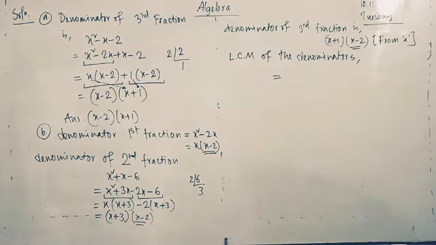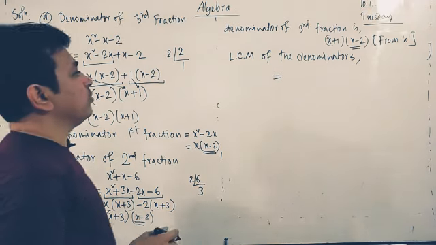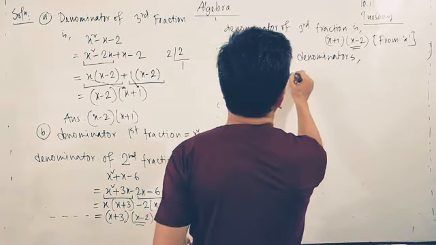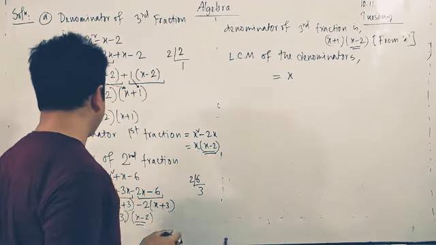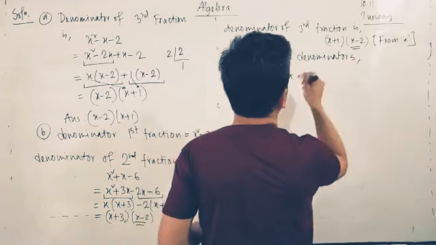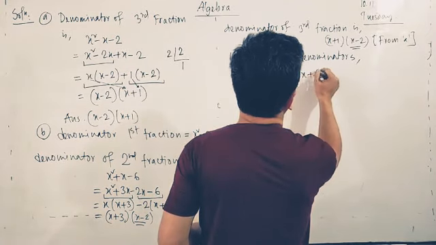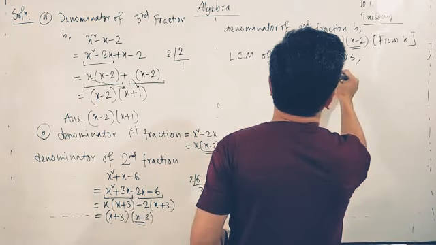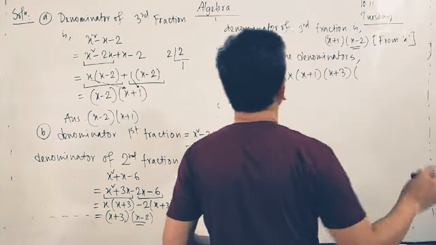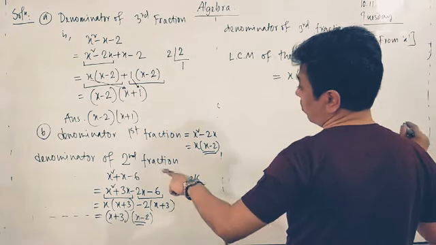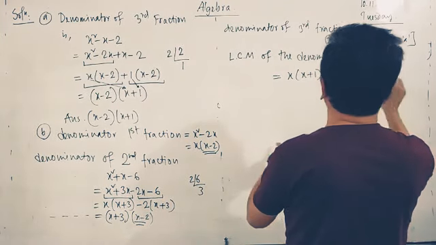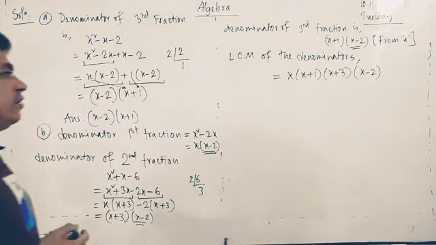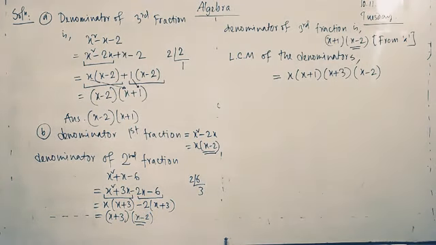What is uncommon here? x is uncommon. So we have to take common and uncommon both. First I am taking x because x is uncommon here, then x plus 1, and another one is x plus 3, and all the denominators contain x minus 2. So we take just one x minus 2 because it's common in every denominator.